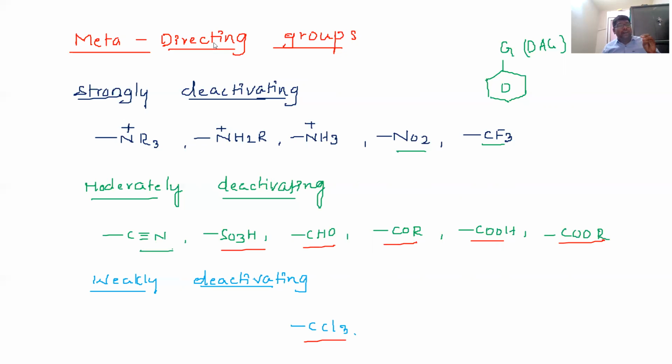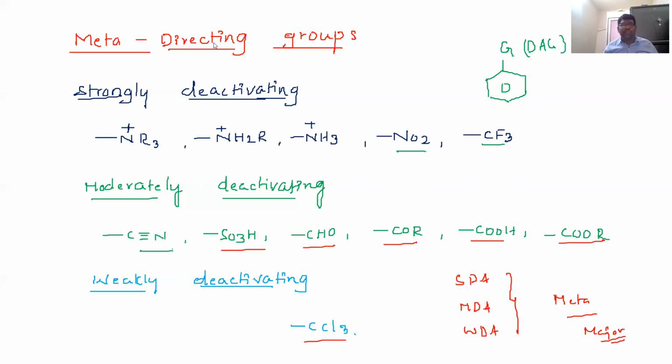So in the presence of strongly deactivating groups, moderately deactivating groups, and weakly deactivating groups, in the presence of CCl3 only, the product formation is meta major. Meta is major. So by learning this table by heart, we can easily identify which one is meta, which one is ortho, which one is para.